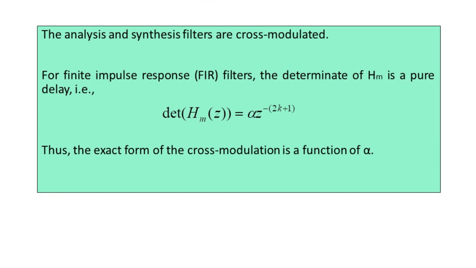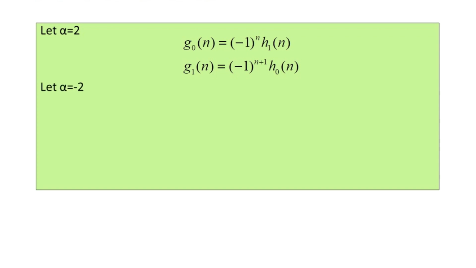Now if we opt the value of alpha is equal to plus 2, at that time we obtain g0 of n is equal to minus 1 to the power n into h1 of n, whereas g1 of n is equal to minus 1 to the power n plus 1 into h0 of n here. And if we have the alpha value to be minus 2, at that time we get g0 of n is equal to minus 1 to the power n plus 1 into h1 of n.